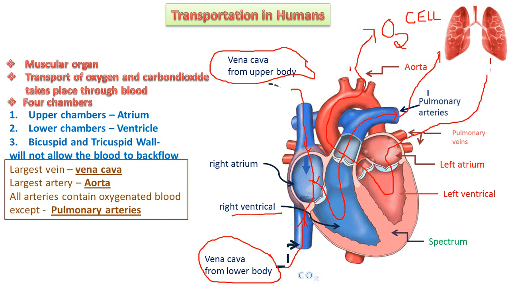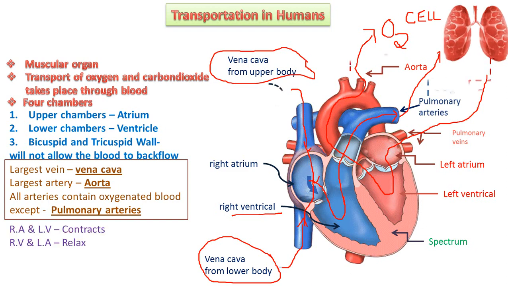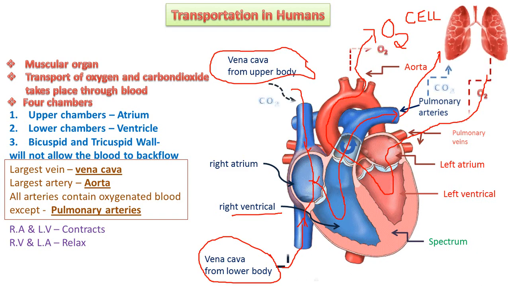This is the function. And the aorta is the largest artery, and the largest vein is the vena cava, okay. This is the main function. From the vena cava, it is passed to the right atrium. From the right atrium, it is passed to the right ventricle.